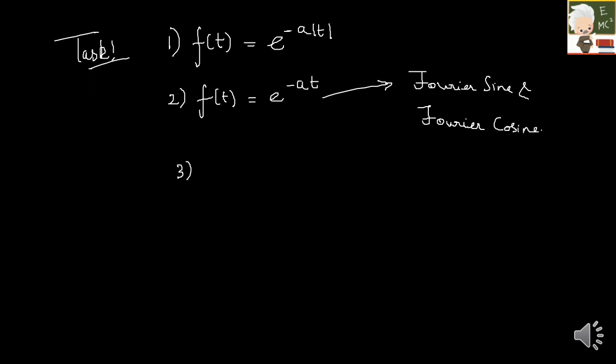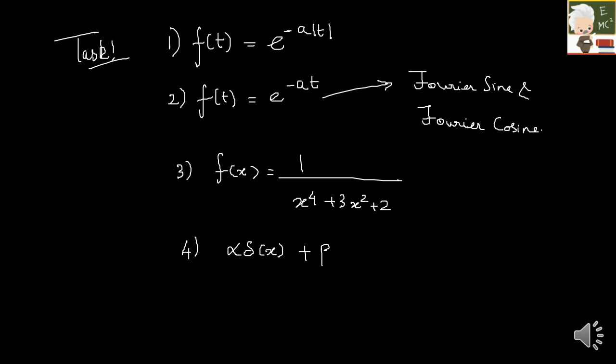The third one is f(x) equal to 1 by (x power 4 plus 3x square plus 2). Here you have to find the Fourier transform, just the basic Fourier transform. I hope once you see the question, you should be able to figure something out. And the last, fourth question, was one of your PYQs, a previous year question, mostly in CSIR: find the Fourier transform of alpha into delta of x plus beta into delta dash of x plus gamma into delta double dash of x.